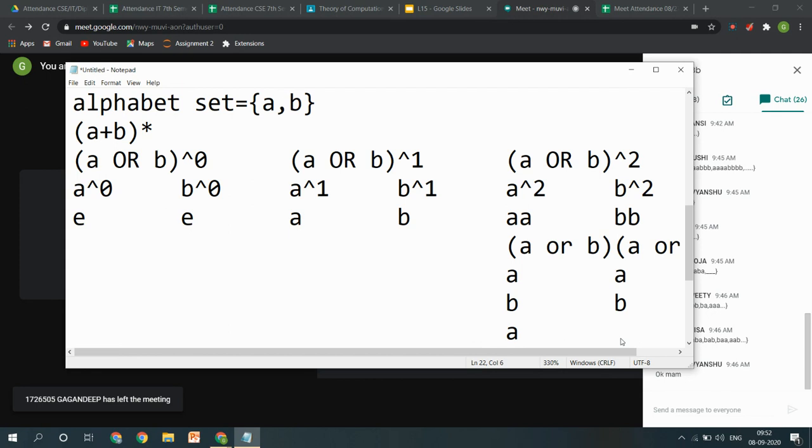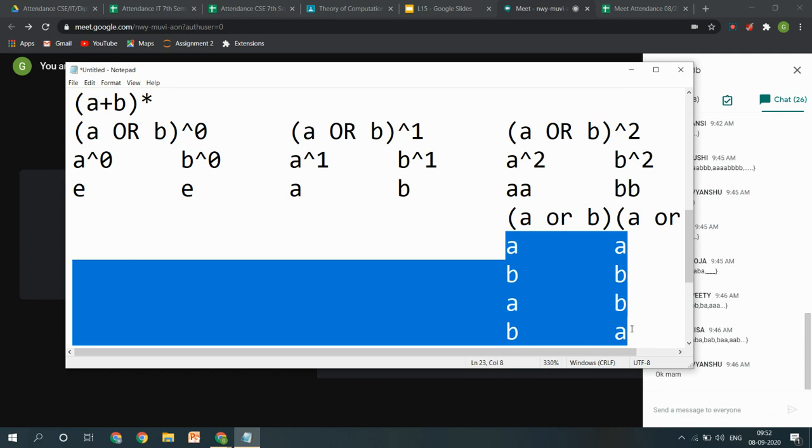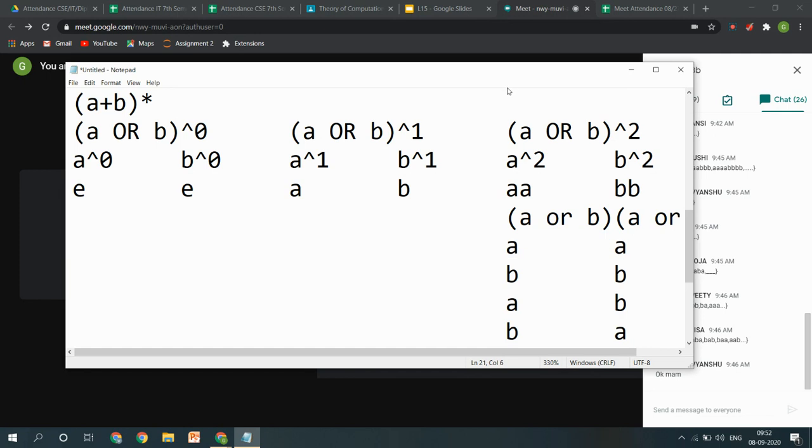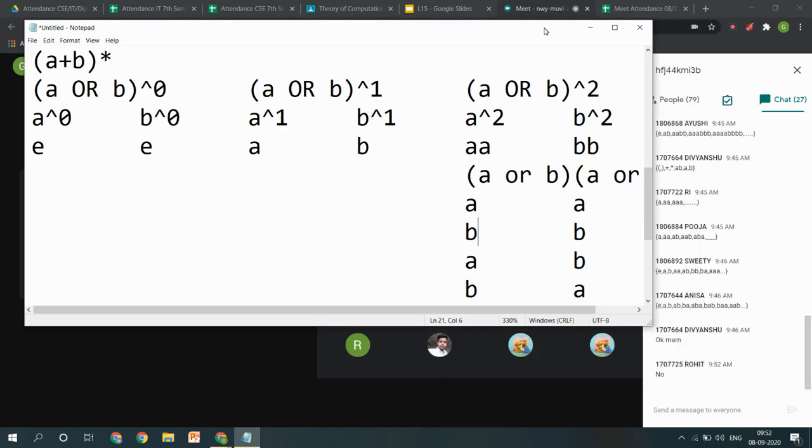Another is A from this case and B from this case, and then B from here and A from here. So apart from all of these four strings, is there any other combination possible? Please write your answers in yes or no. If I am taking A or B raised to the power 2, apart from these four combinations, is there any other possibility?